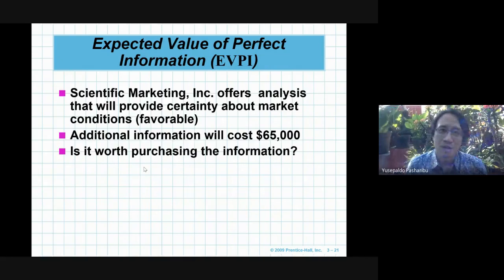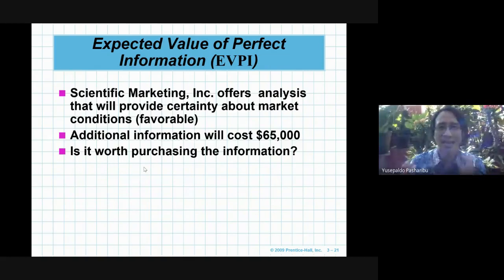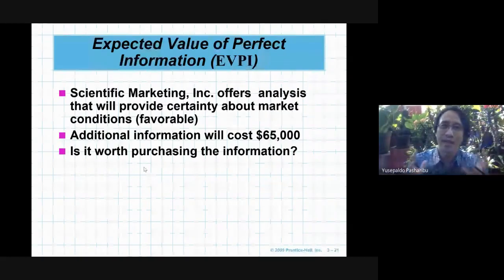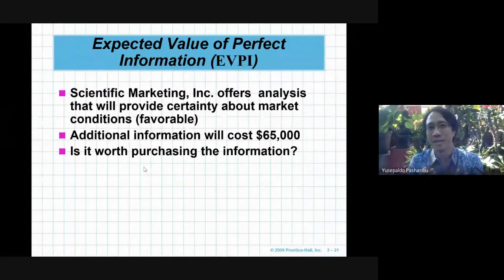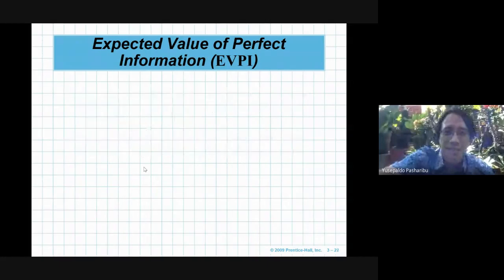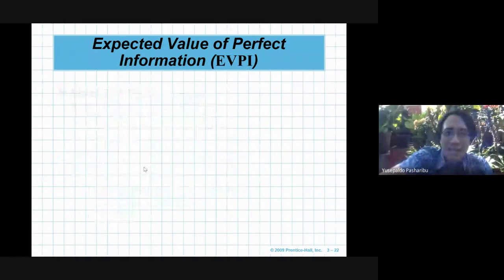So, based on this case, we need to calculate: is it worth purchasing the information from Scientific Marketing? If we are working in Thompson Lumber Company, then we have to calculate whether it is worth it, or whether we need to consider the offer from Scientific Marketing one more time. One way to calculate it is using EVPI.